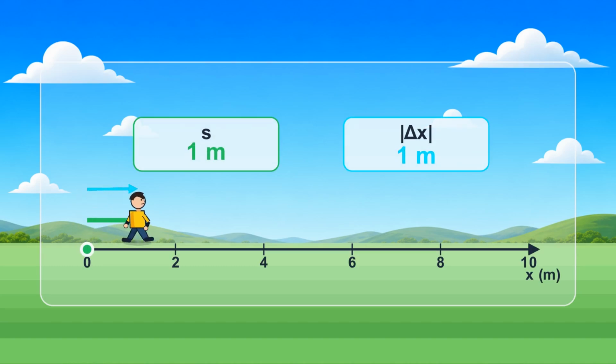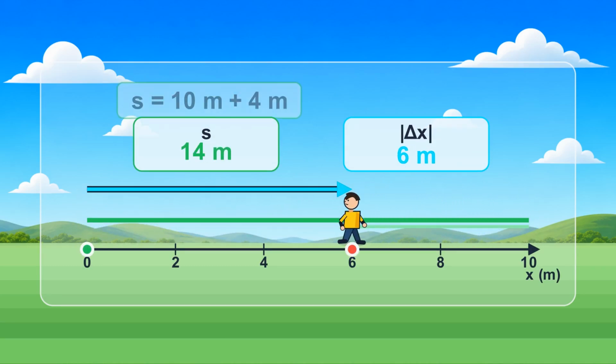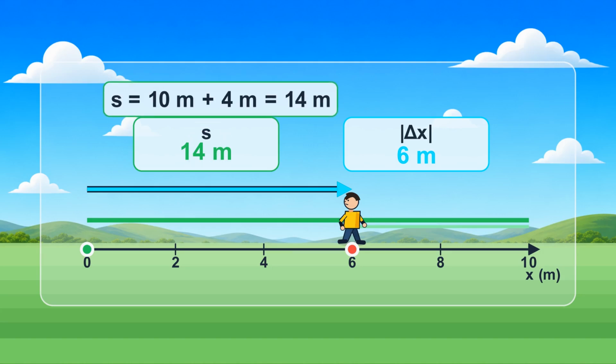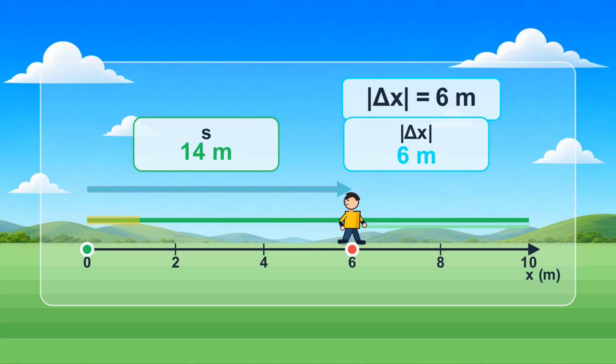Now suppose the person walks 10 meters to the right and then 4 meters back to the left. The distance traveled is 10 meters plus 4 meters, which equals 14 meters. But the person finishes only 6 meters to the right of the initial position. So the magnitude of displacement is 6 meters. Why are the answers different? Because distance traveled adds every part of the motion. Displacement compares only the initial and final positions.